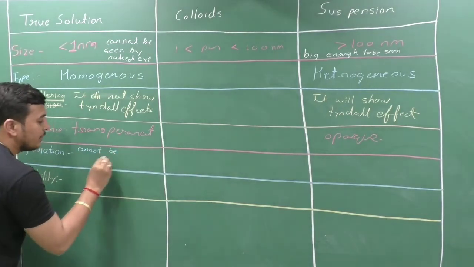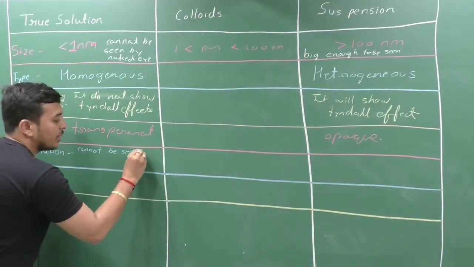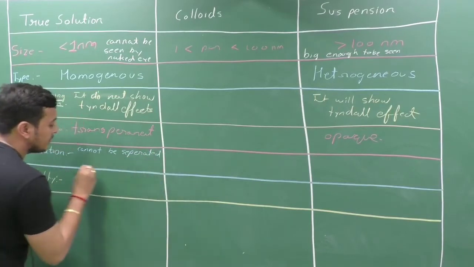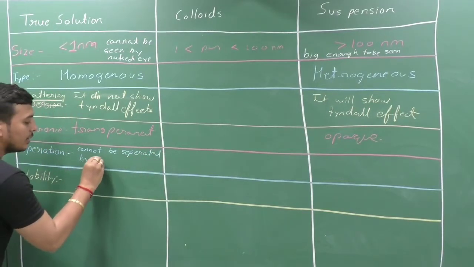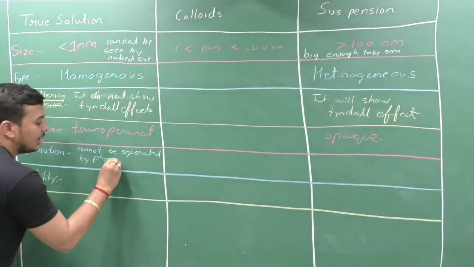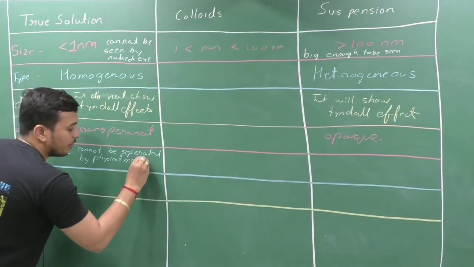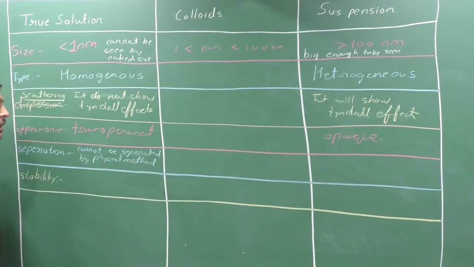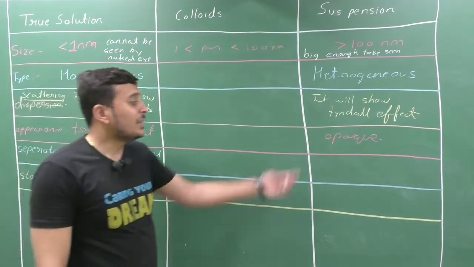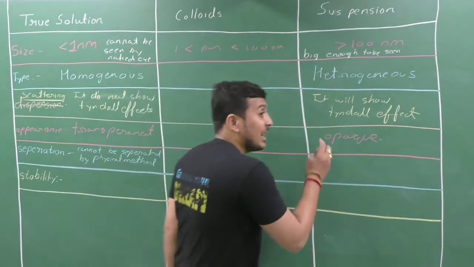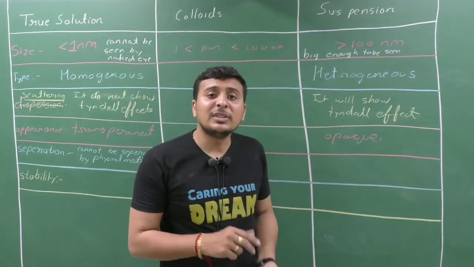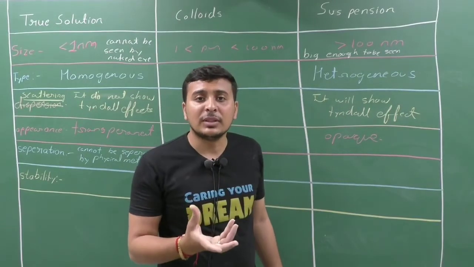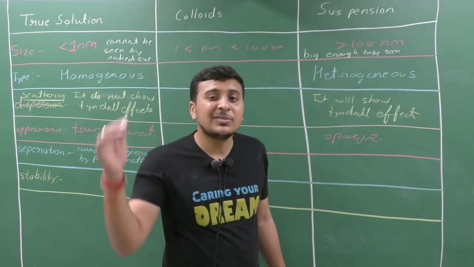They cannot be separated by any physical method. In a suspension, the particles are big enough. For example, what is an example of a suspension? Sand and water. Just filter it out.